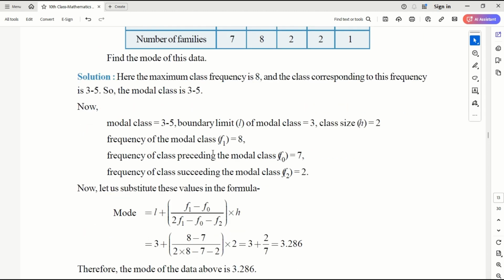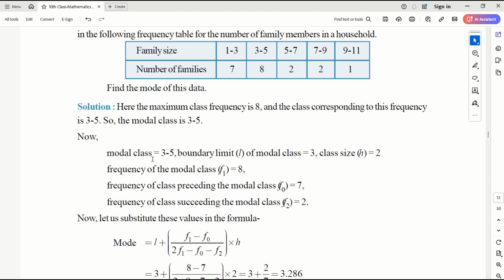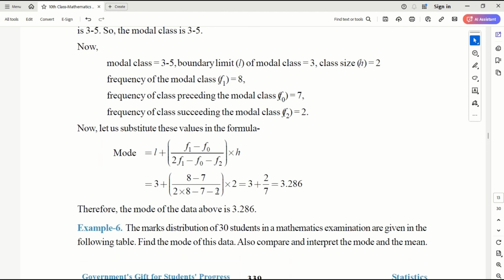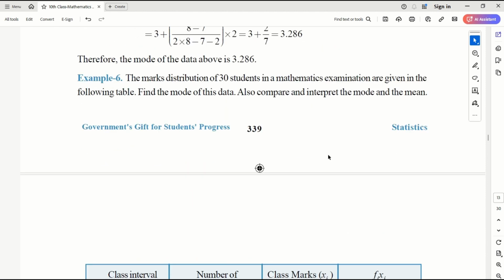So we already discussed that 3 to 5 is the modal class, because the most number of families belong to this group. So the lower boundary of that one is 3. Class size is 2. Modal class frequency is 8. Preceding class frequency 7. Succeeding class frequency 2. If you substitute all these values properly, then what you will get is 3.286. This is the mode of the data.